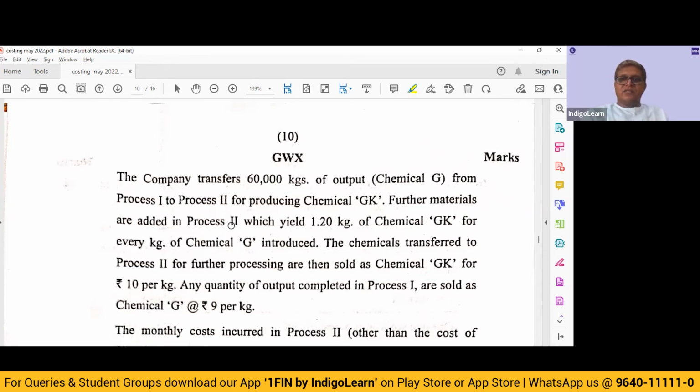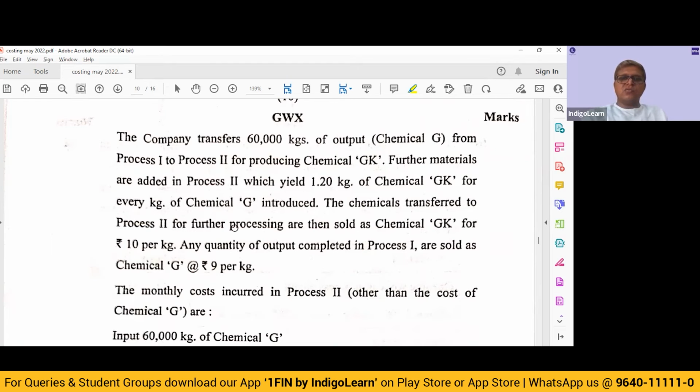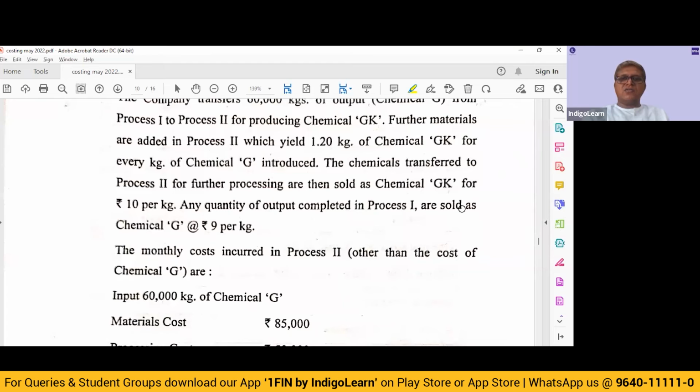Further materials are added in process 2, which yield 1.2 kg of chemical GK for every kg of G introduced. So if 60,000 kgs are introduced, your yield is 1.2, so we get 72,000 kgs of output of chemical GK. The chemicals transferred to process 2 for further processing are then sold as chemical GK for rupees 10 per kg. Any quantity of output completed in process 1 is sold as chemical G at rupees 9 per kg.